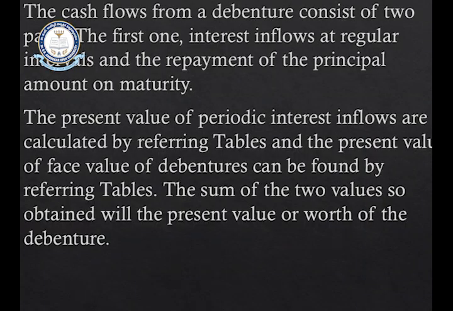Then finally we can also use this time value of money technique for valuation of debentures. Debentures are issued for a longer period where interest is paid. The cash flows from a debenture are basically divided into two parts. You can find the present value of interest by referring to the tables, and also the principal amount by referring to the tables, and add the interest amount and principal amount to find out the present value of those debentures. That application is called valuation of debentures.